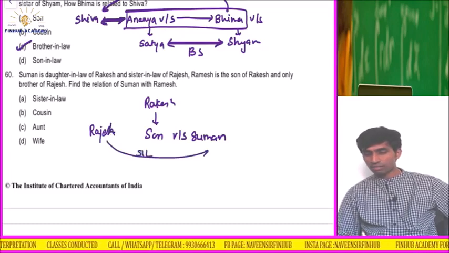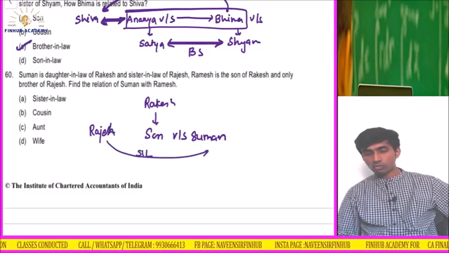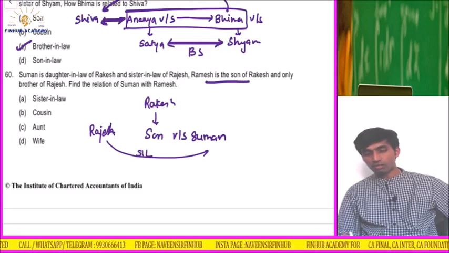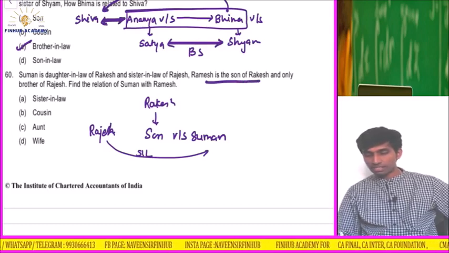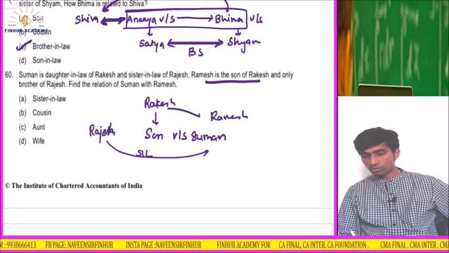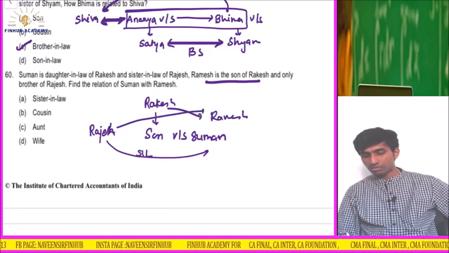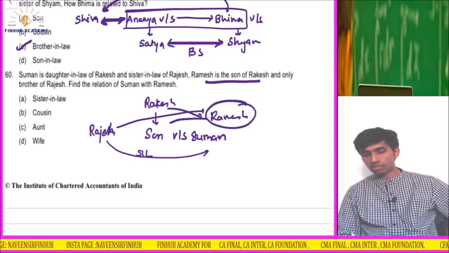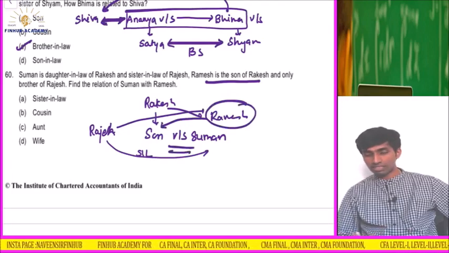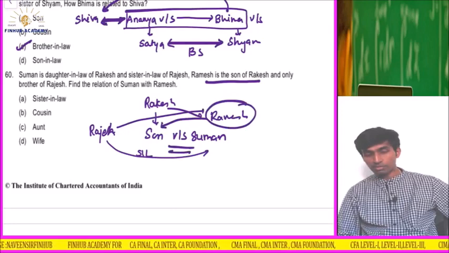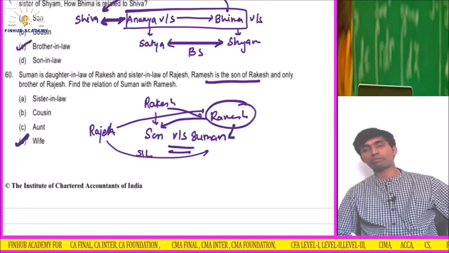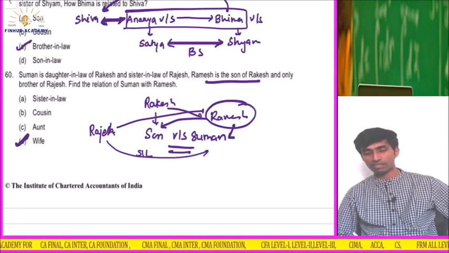Ramesh is the son of Rakesh and the only brother of Rajesh. So Ramesh is the son of Rakesh. That means Suman is married to whom? Suman is married to that one son whose name was not there. So it is Ramesh. So find the relation between Ramesh and Suman. They are husband and wife.